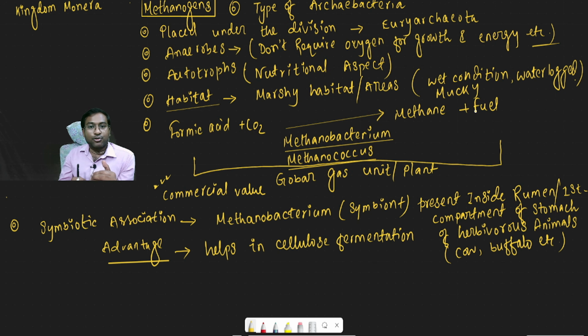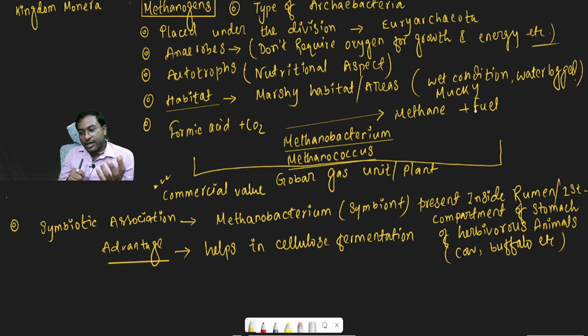The last point is symbiotic association. Some methanogenic archaebacteria, for example Methanobacteria, form a symbiotic association within the rumen, the inner compartment of the stomach of herbivorous animals like cow and buffalo, and they help in cellulose fermentation.